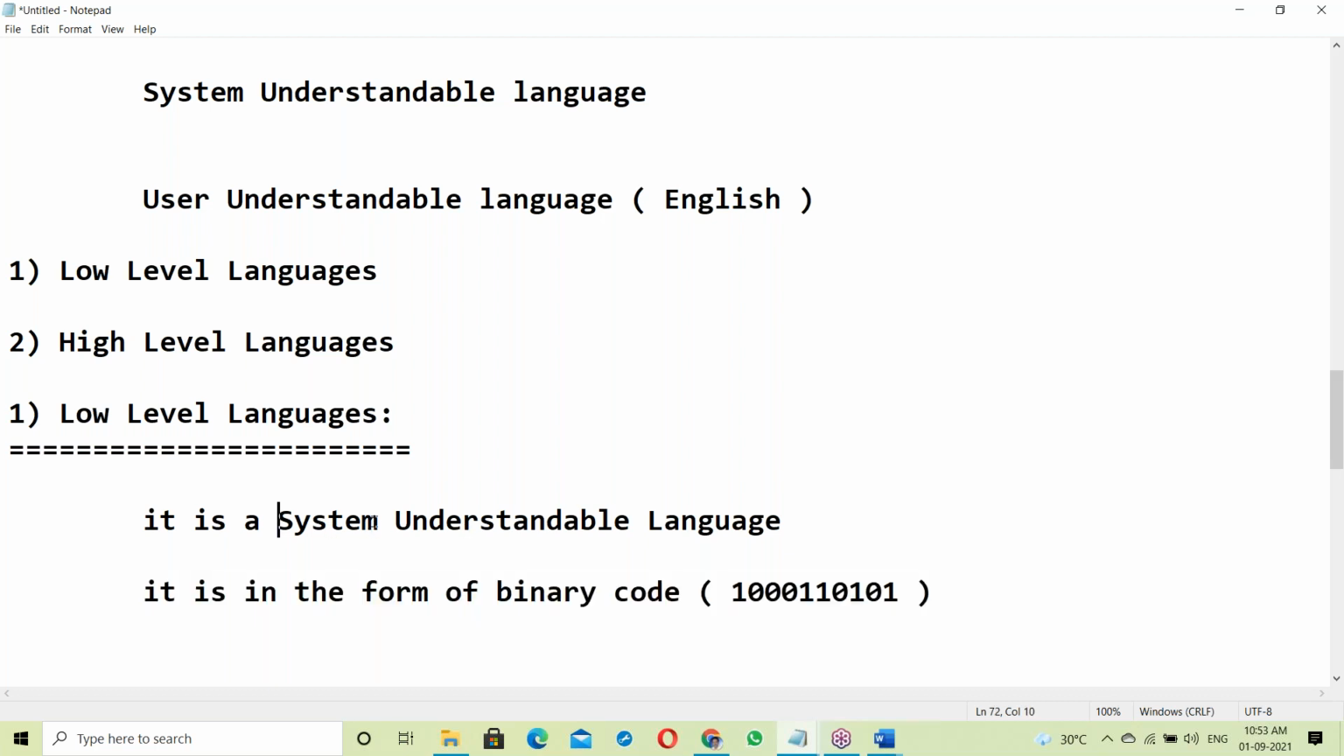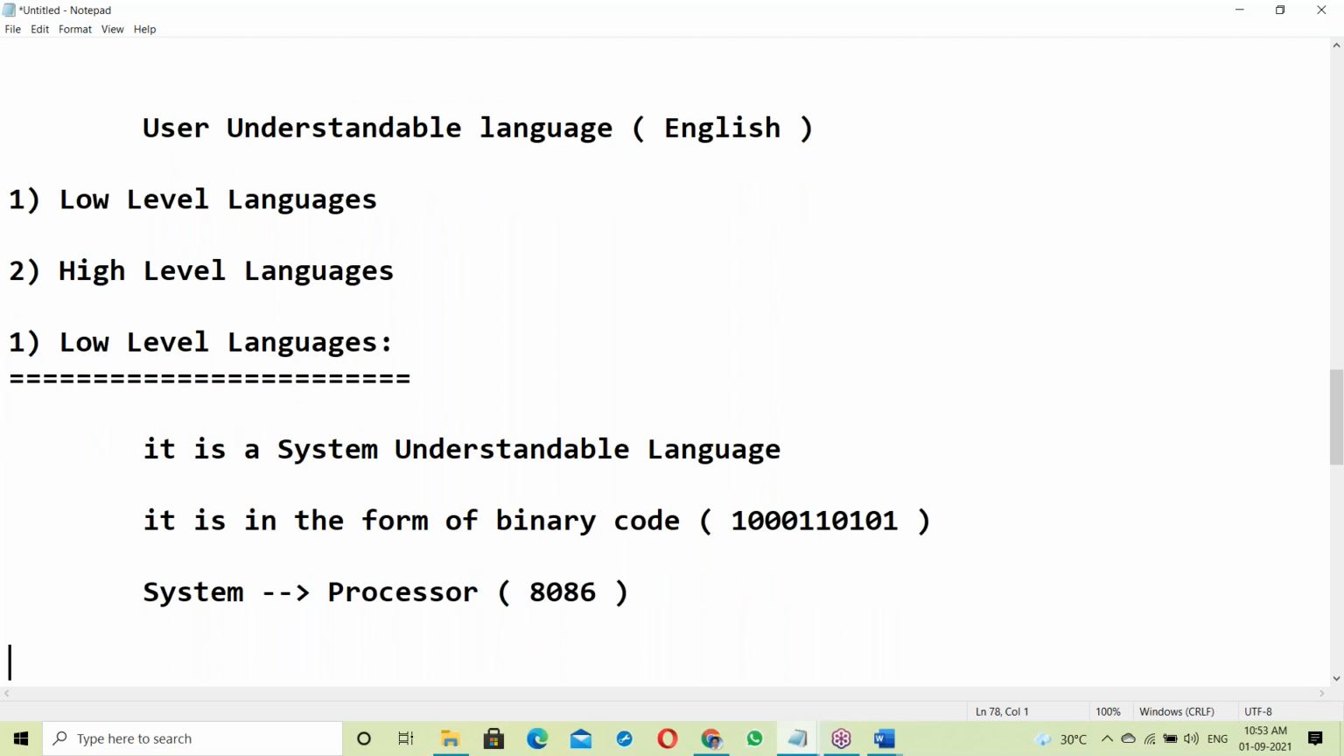System means a processor, like the 8086 processor. Nowadays we are using the 8086 processor. Yes, processor based computer.